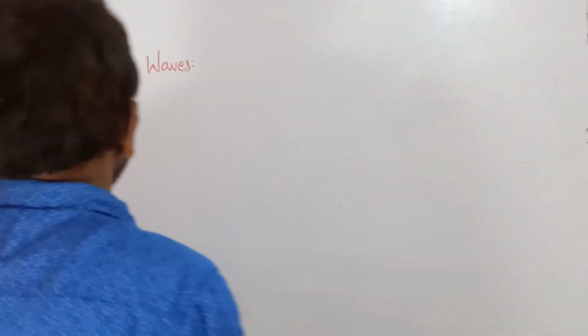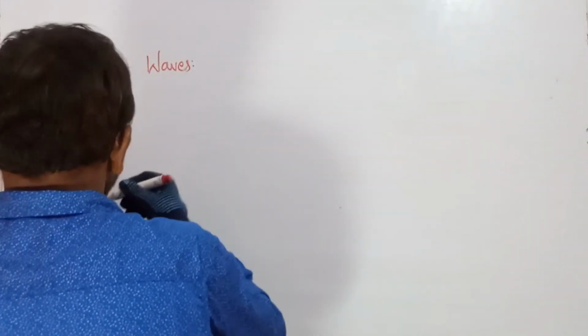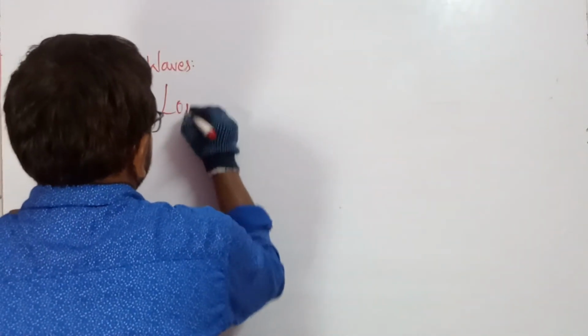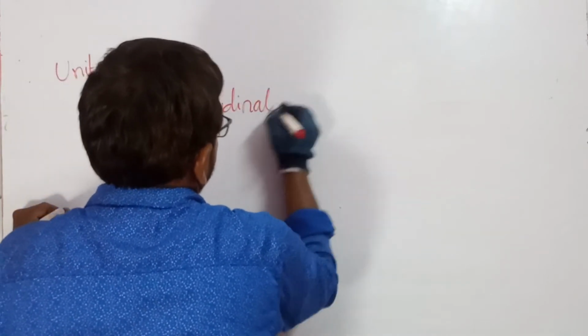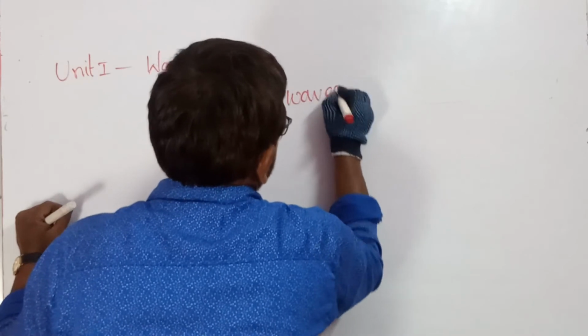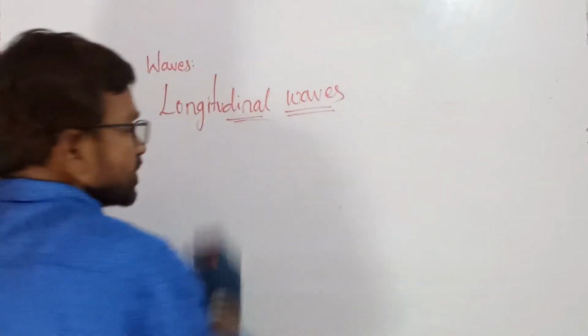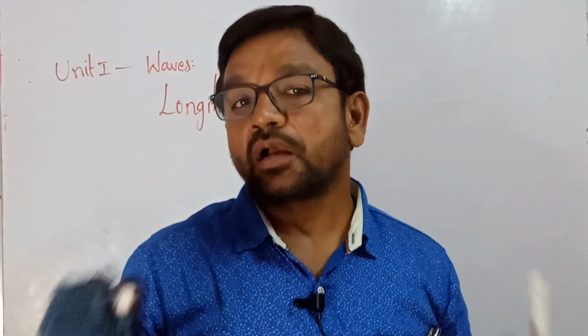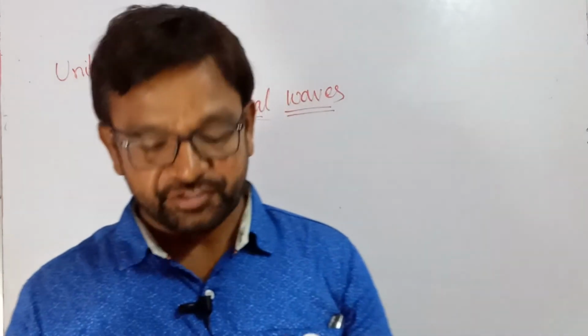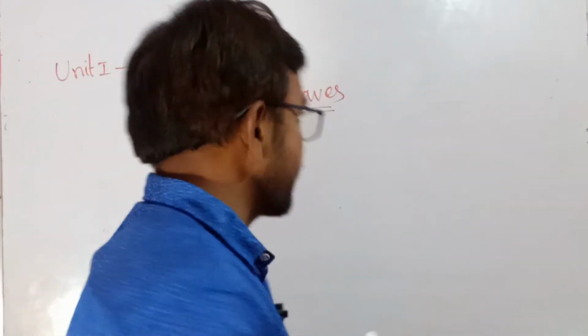Next topic is longitudinal waves. In transverse waves, crests and troughs are formed. But in longitudinal waves, what are the names of those? Compressions and rarefactions.